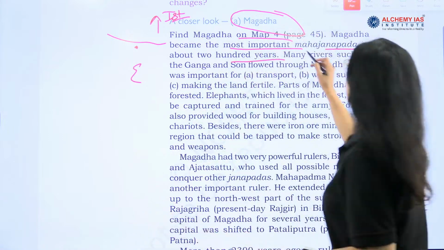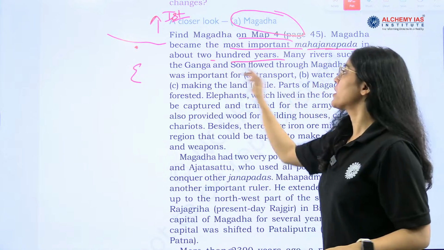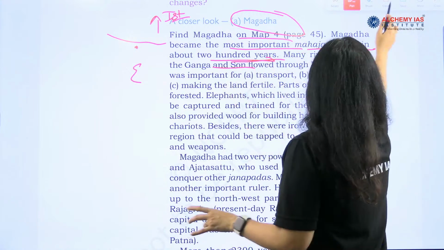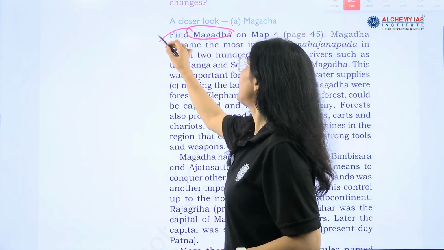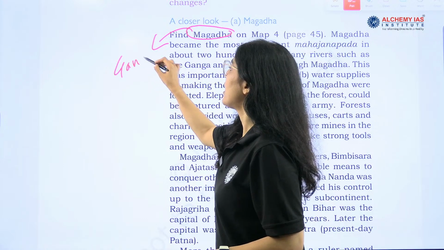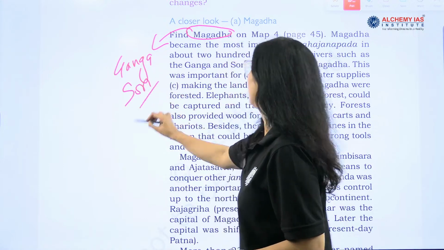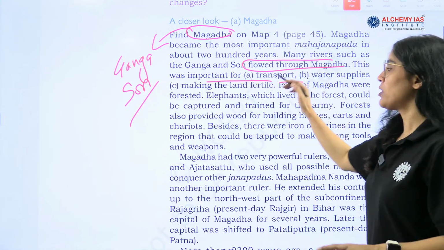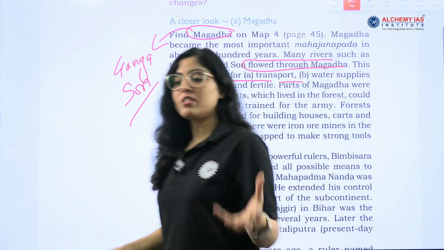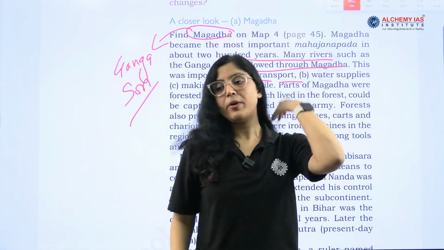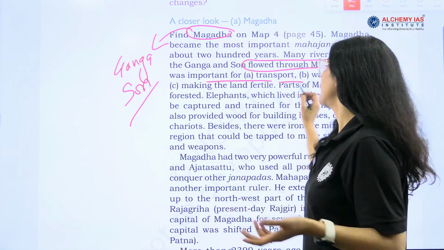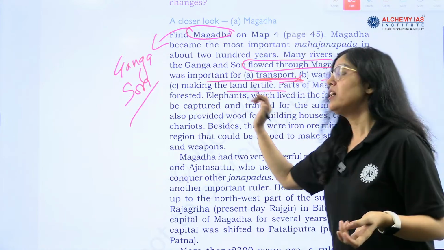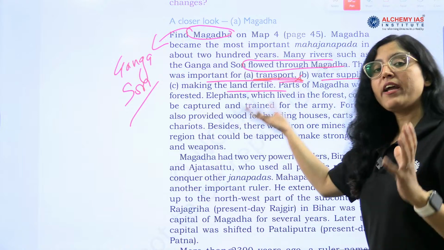Okay, Magad, most important Mahajanpada which emerged is Magad about 200 years, right? Many rivers such as Ganga and Son, it is telling that Magad had rivers like Ganga, second is Son, right? So, what it did? Ganga and Son flowed through Magad. This was important. Now rivers, earlier rivers, now also rivers are providing many things, right? But earlier rivers were also used for transportation, one of the best methods of transportation. Water supply is making the land fertile, right? So this is why rivers are important.